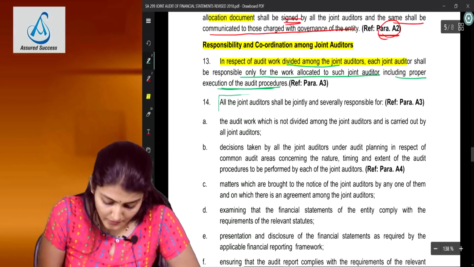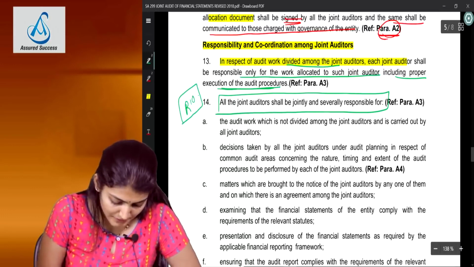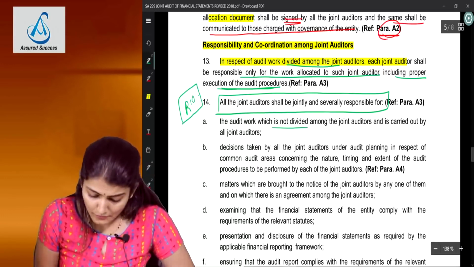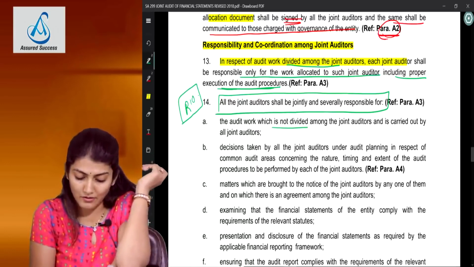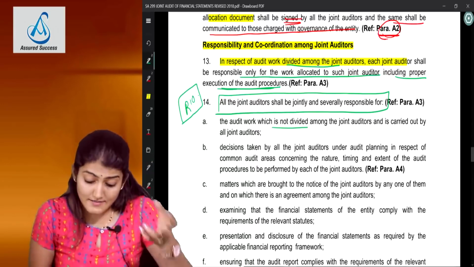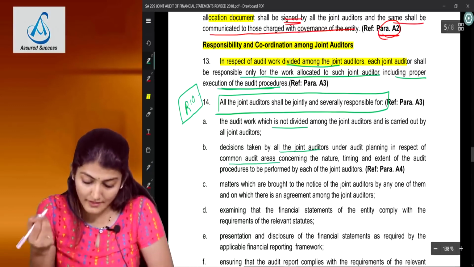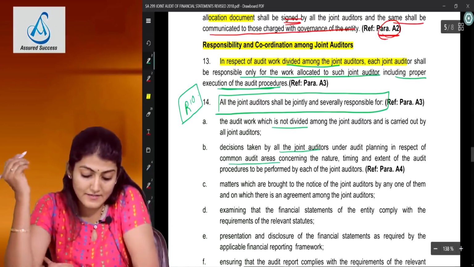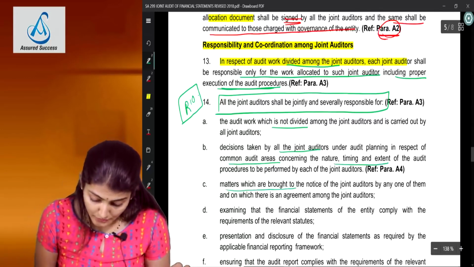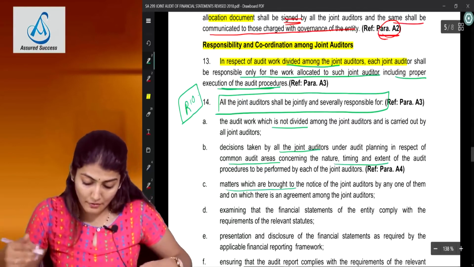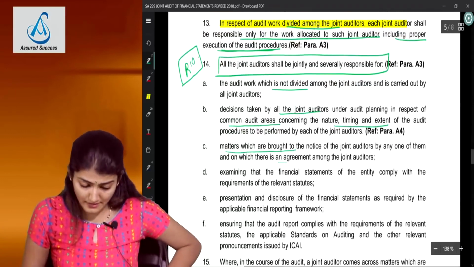And all joint auditors shall be jointly and severally responsible for, very important, the audit work which is not divided amongst the joint auditors and is carried on by all the joint auditors. Decisions taken by all the joint auditors under audit planning in respect of common audit areas concerning the nature, timing and extent of the audit procedures to be performed. Matters which are brought to the notice of the joint auditors by any one of them and where there is an agreement among the joint auditors. So that is the first 3.